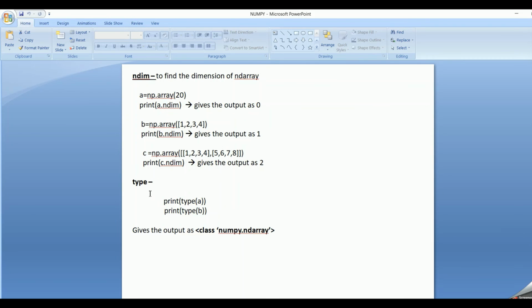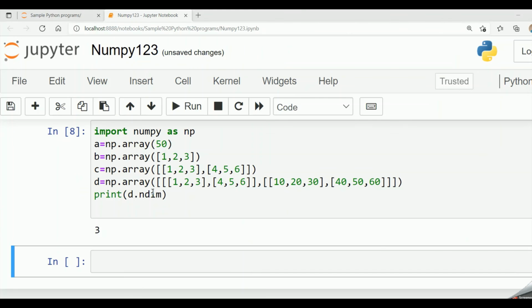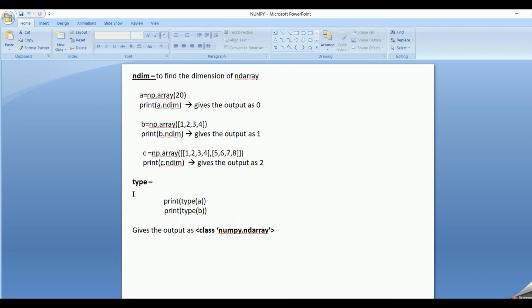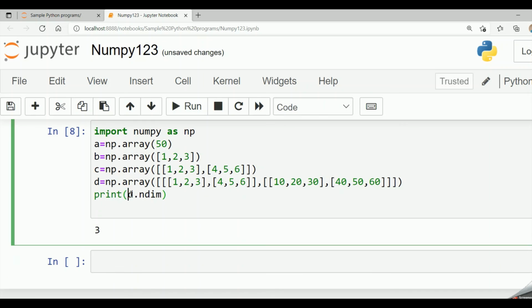Next, and lastly, let's look into the type. Whether it's an int, list, tuple, what type of object is present in the variable a. So for this print, I have to give type of a.